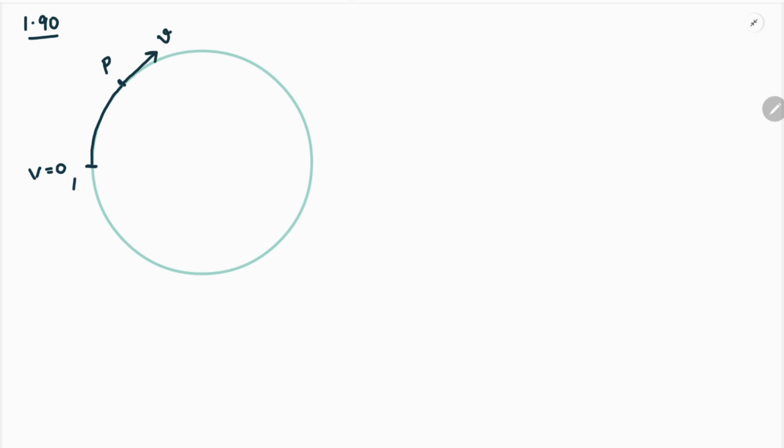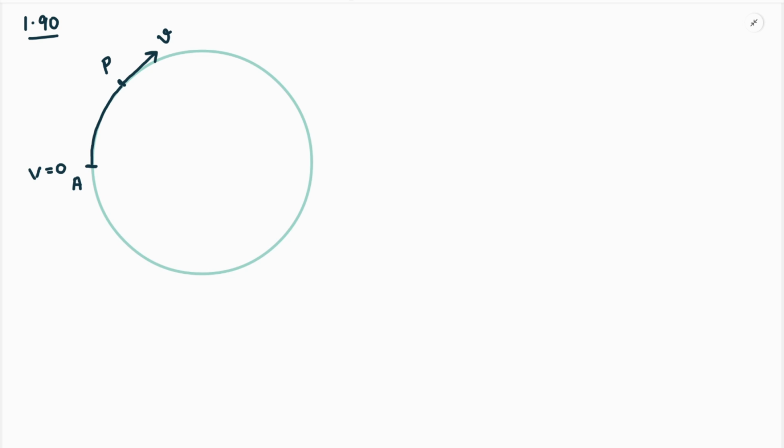At the starting point, we can say that there is no radial acceleration because of the absence of velocity, and the radial acceleration is V square upon R. So this tangential component is going to provide for the tangential acceleration, which is already mentioned in the problem. The speed is increasing because of tangential acceleration, and because of this V, there will be a radial component of acceleration, and both these accelerations will contribute to the total acceleration, which must be balanced by the frictional force. The MA must be balanced by the frictional force.